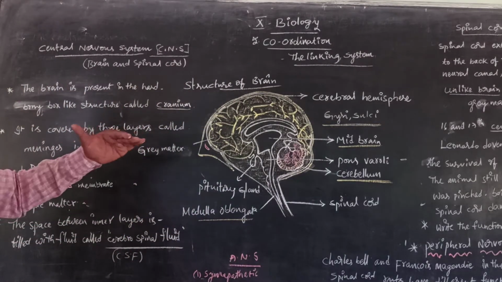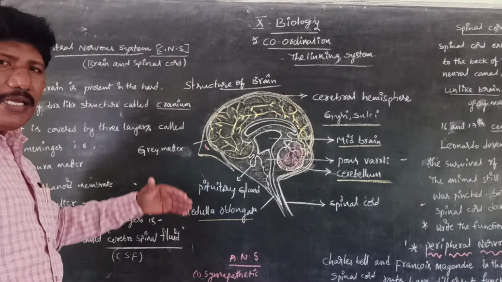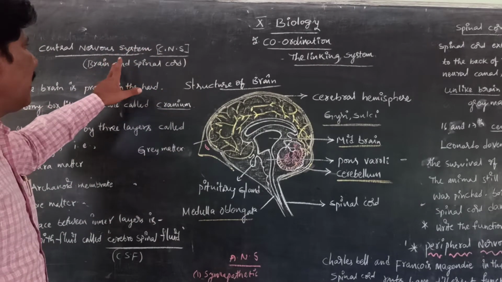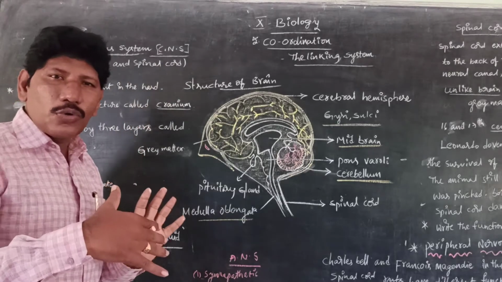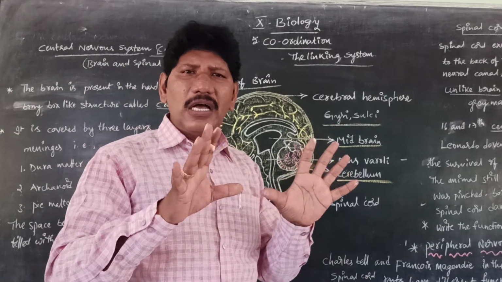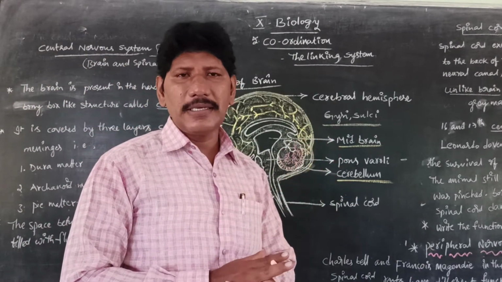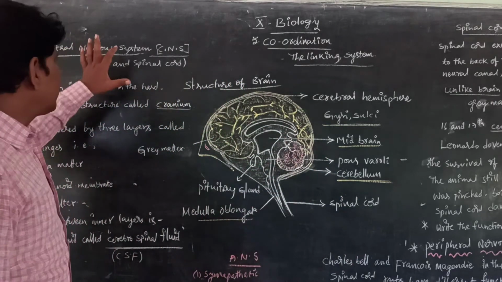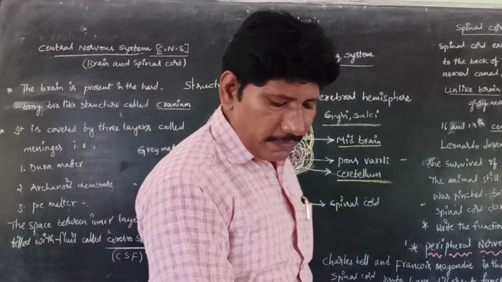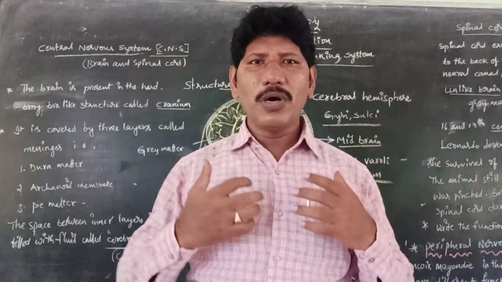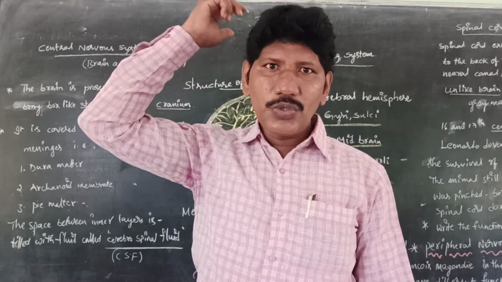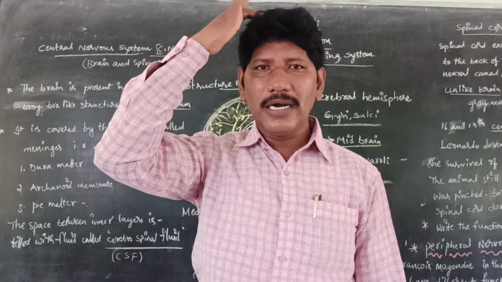So till now, what we have discussed is the central nervous system, which includes the brain and spinal cord, which can control and coordinate all the neural functions in our body. Is it clear, children? So let us come to the CNS. In our human body, which is the center? The brain is the center. It continues as the spinal cord. So the central nervous system includes the brain and spinal cord.